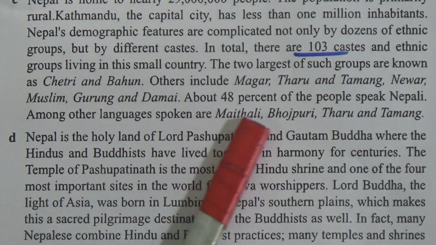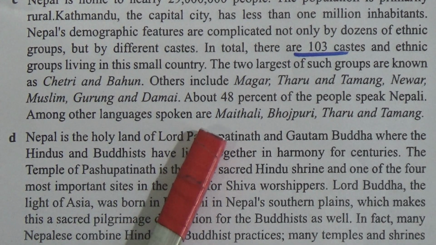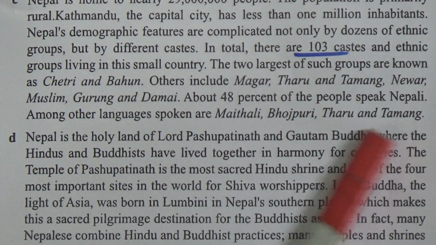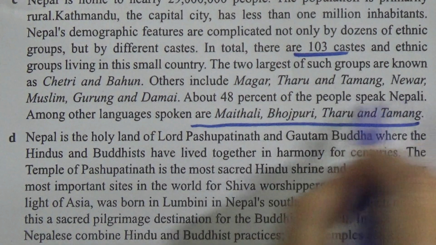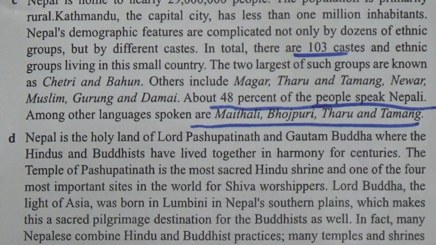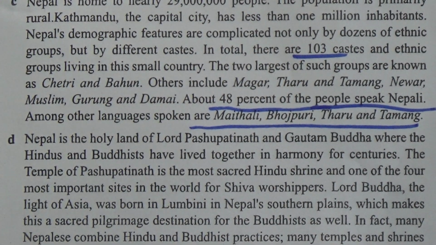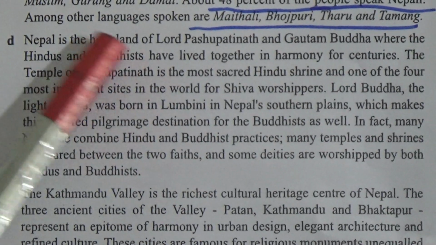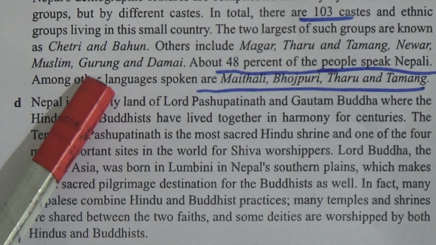About 48% of the people speak Nepali. Among other languages spoken are Maithili, Bhojpuri, Tharu and Tamang. So these are the names of the languages, and most people, 48%, speak Nepali. So there are other languages. And paragraph C is about the population of Nepal, which has huge diversity.